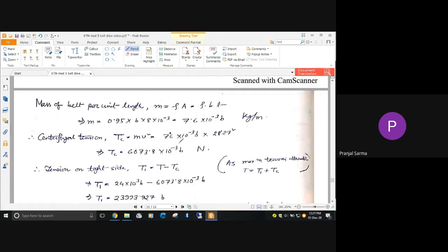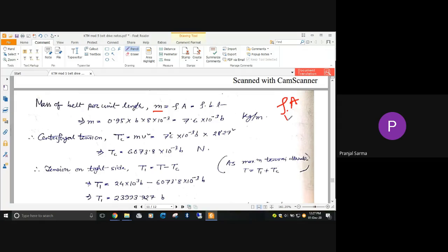Next, for finding out the centrifugal tension, we have seen that m is required and V is also required. V we have just now found out. So we should be able to find out the mass of the belt per unit length, that is given by m. And how can we find it? We have been given the value of rho, the density of the belt material. If we multiply it with the cross-section area A, then we will get the mass of the belt per unit length.